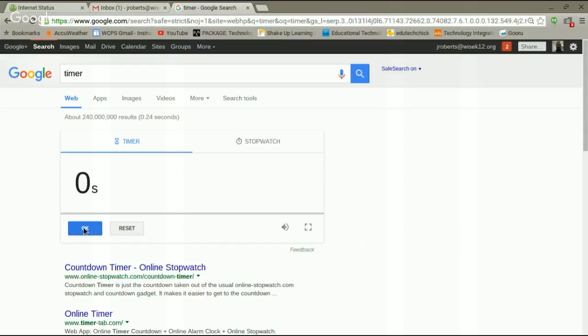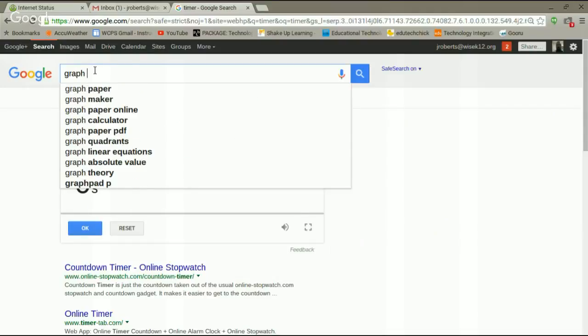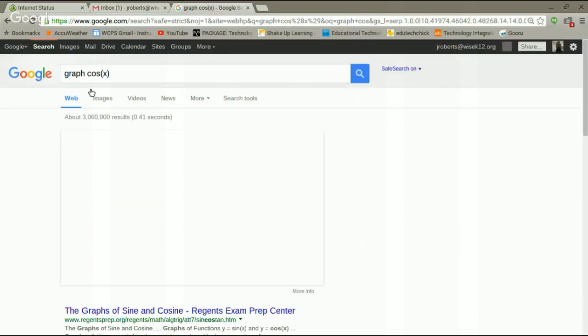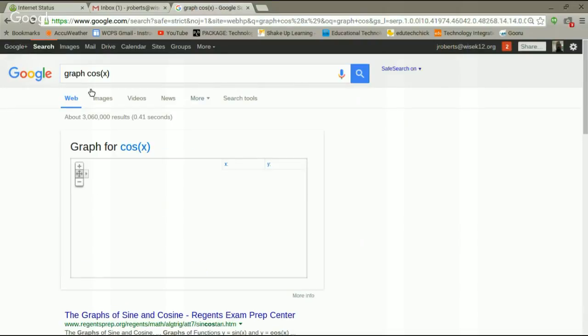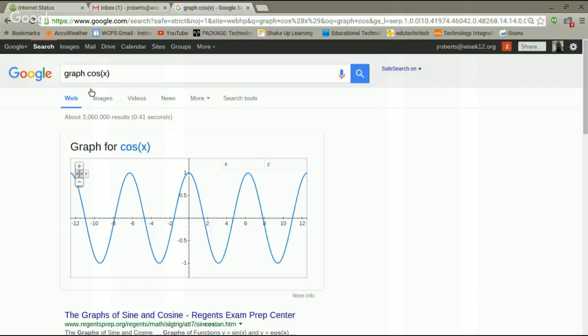Here's one I thought was pretty interesting. A graphing function. Say I want to graph cosine. I'm horrible at math, so I need to graph cosine. Let's graph cosine of x. Hit enter, and there's the graph for us. That is awesome. I'm not very good at math.